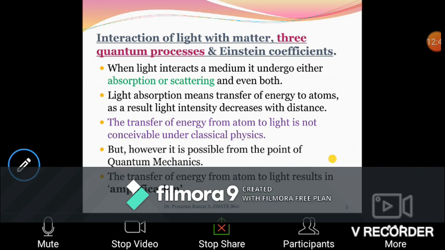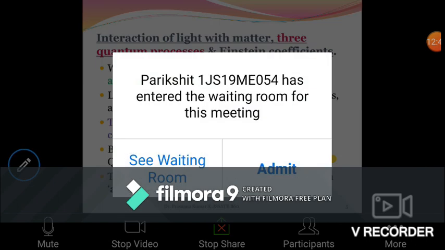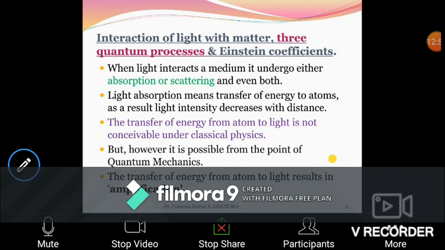The transfer of energy from atom to light results in the amplification. We already said in the laser acronym, LASER, the A stands for amplification. So the transfer of energy from an atom results in the amplification. We'll see that.